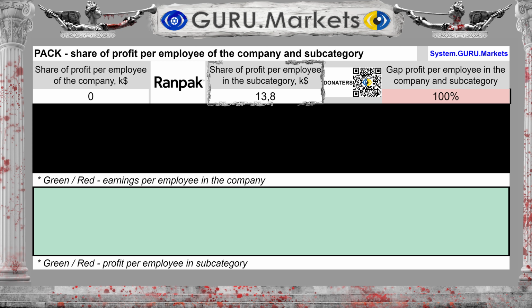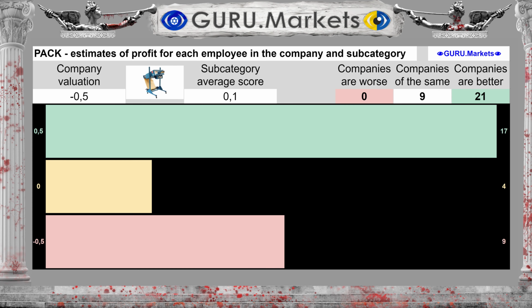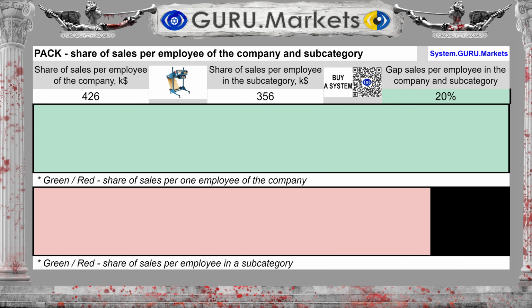The company's profit per employee is $0, with the average in the subcategory at $13,800. The difference between the subcategory average and the company's performance is 100%. Estimation of profit per employee in comparison with indicators in the subcategory: Tolerable, -0.5 points.